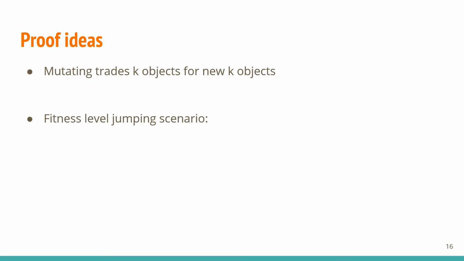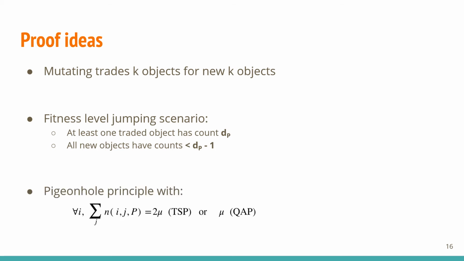To derive these results, we consider the scenarios where an object removed by mutation has a maximum count dp, implying that the selected parent must contain such an object. Also, the new objects must have counts less than dp minus 1, so they don't exceed dp after mutation. Then we use the following equalities with the upper bounds on mu as mentioned before to derive the lower bounds on the success rate via the pigeonhole principle.